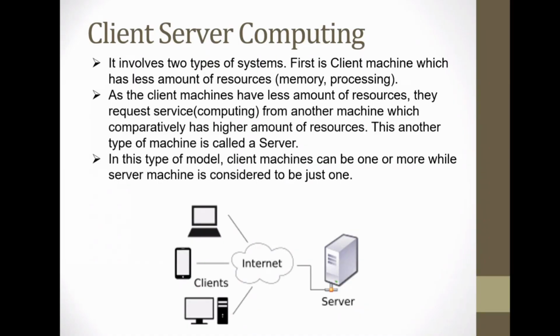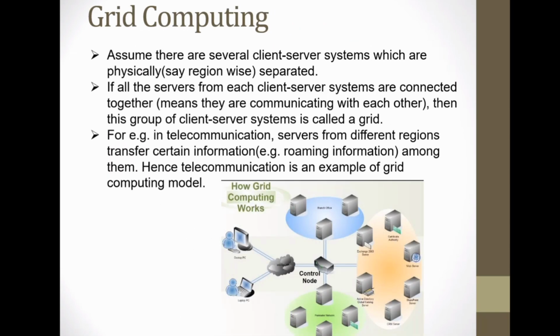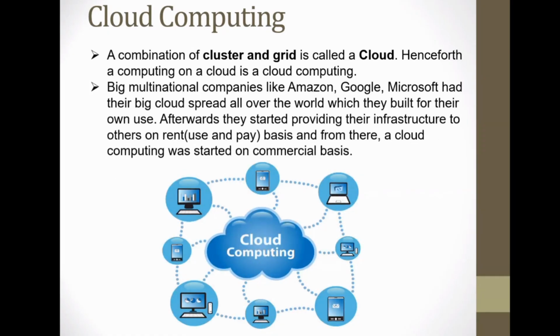So in this case, these servers are connected together. When we have multiple client server architectures and the servers are connected together, exchanging information, such kind of architecture is called a grid. Here, our servers are connected together and they are exchanging some information. This is called a grid, and computation over a grid is called grid computing. Now that leads to the big one, cloud computing.